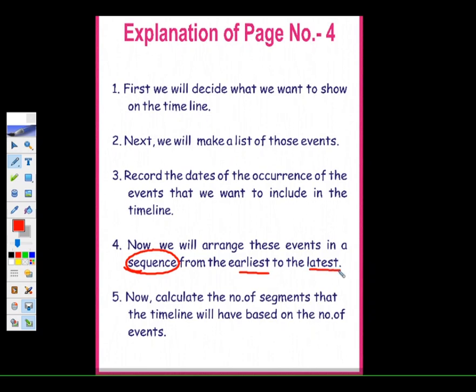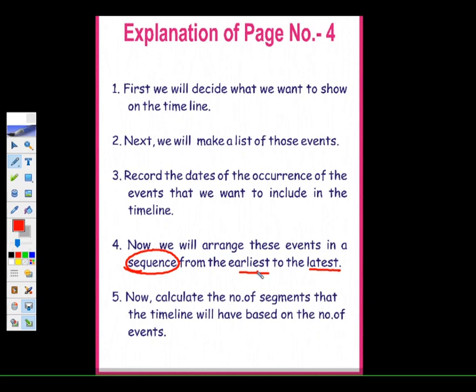Suppose I take your example. Think that you were born in 2013. So when you are born, that is the first event, the earliest one. Then we come to the latest one, after that, till date, which has occurred in your life.